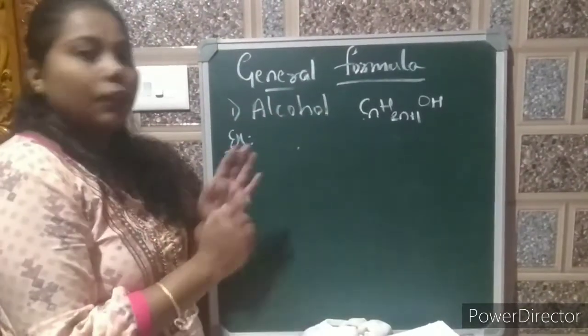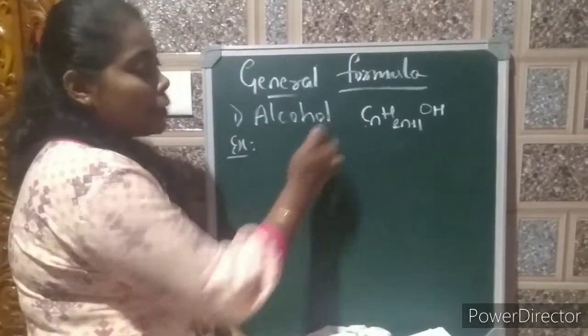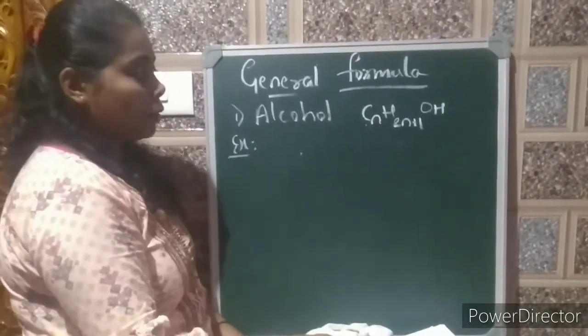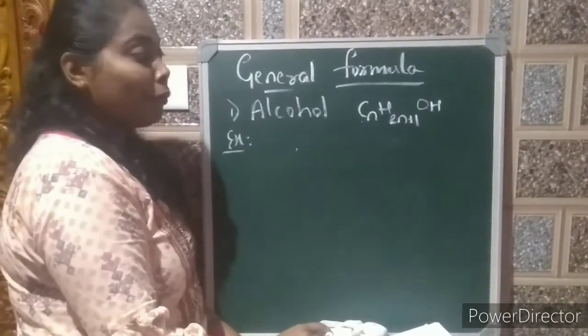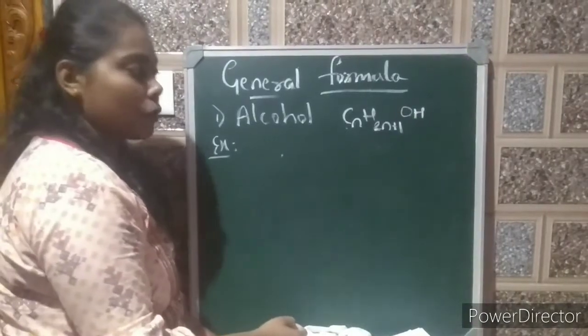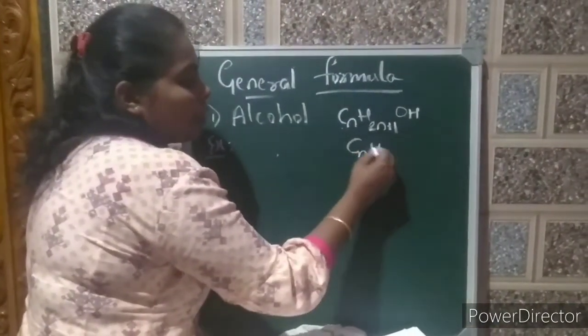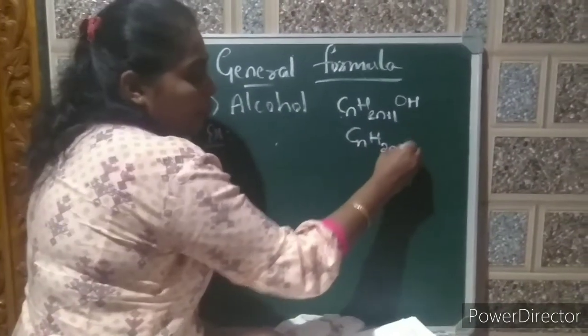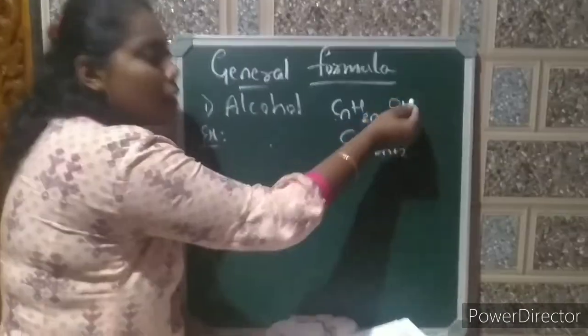General formula. For the different compounds, we are going to see the general formula. In that, first one is alcohol, functional group. If there is a functional group of alcohol, then the compound will have the general formula CnH2n+1 OH. We know the alkane has the general formula CnH2n+2. In that, one of the hydrogens is replaced by OH.